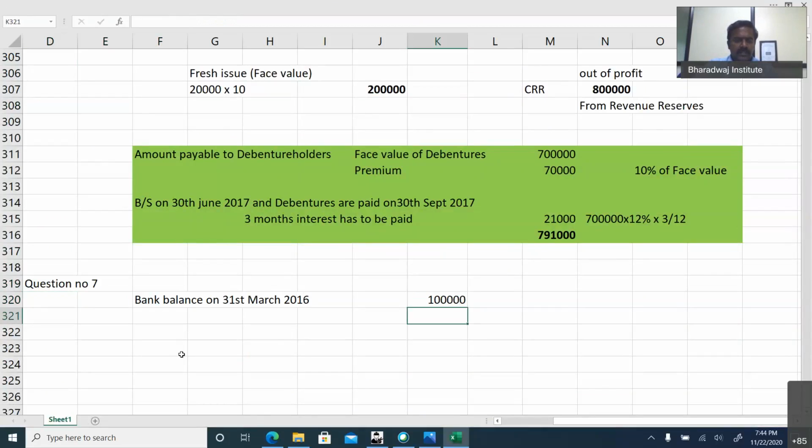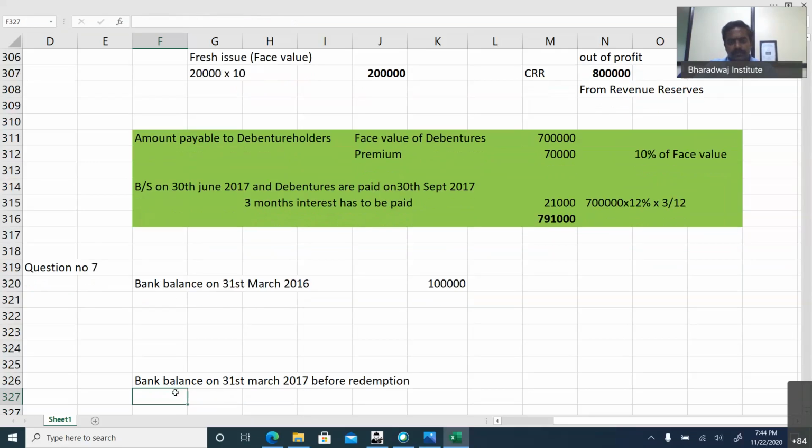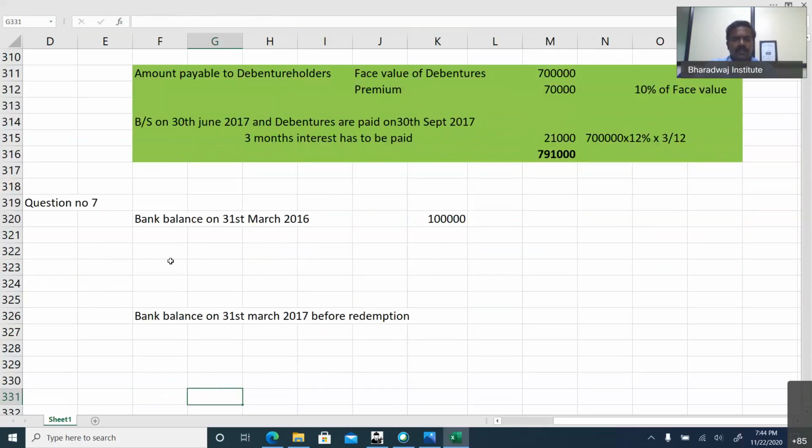We need bank balance on 31st March 2017 before redemption. Then we have to adjust for redemption, all those things. How to work out? Any idea?